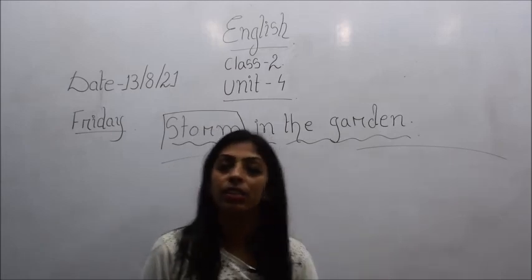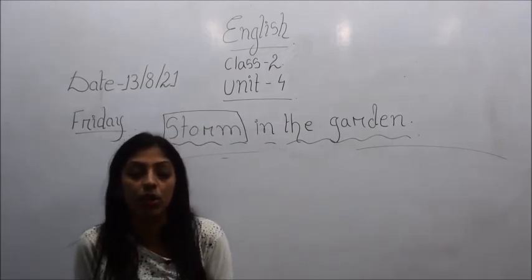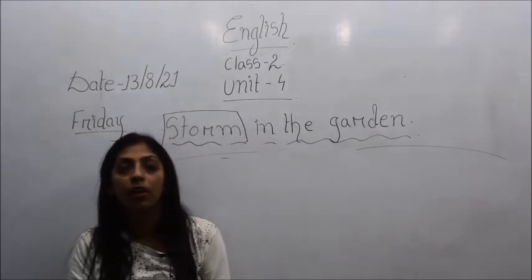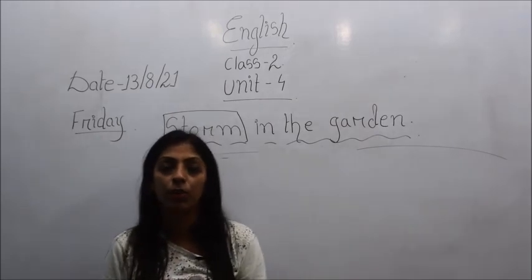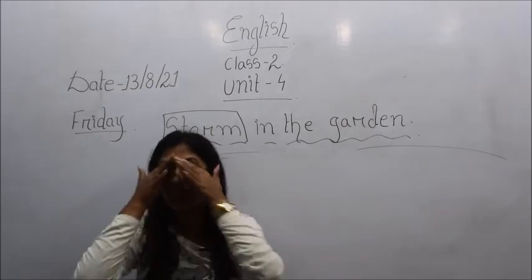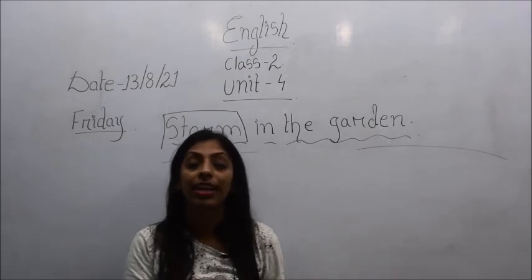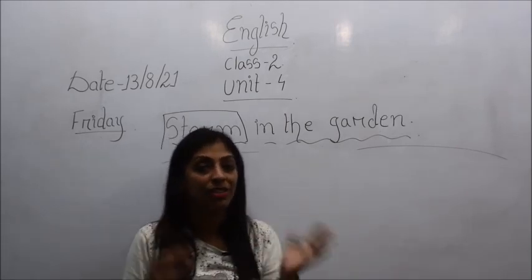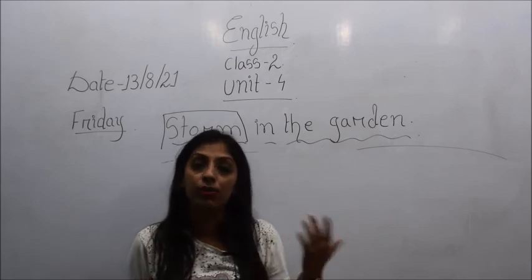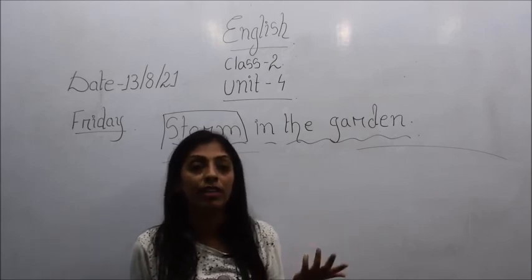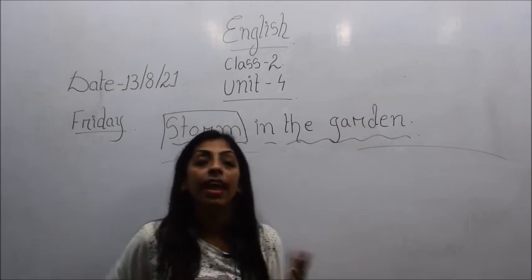So children, this is all about this story, the storm in the garden. I hope it is very clear to you. Okay, I will just try to sum up. In the very beginning, this snail whose name was Sunu Sunu, who is a major character, was going to visit his friends. And who were his friends? The ants were his friends. And then what happened?